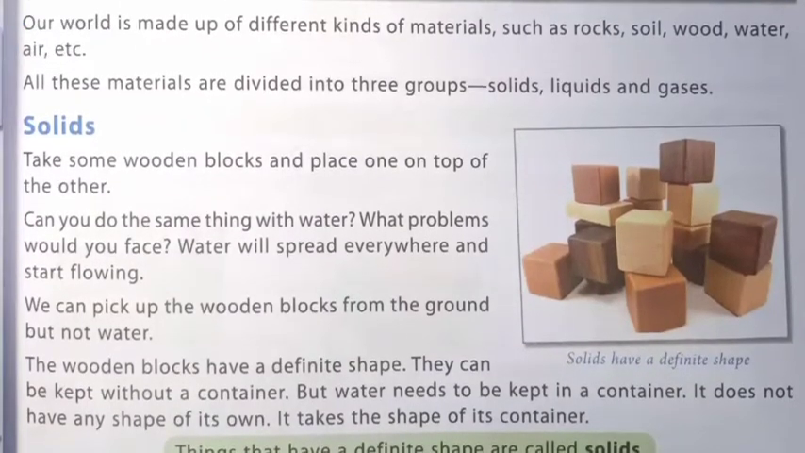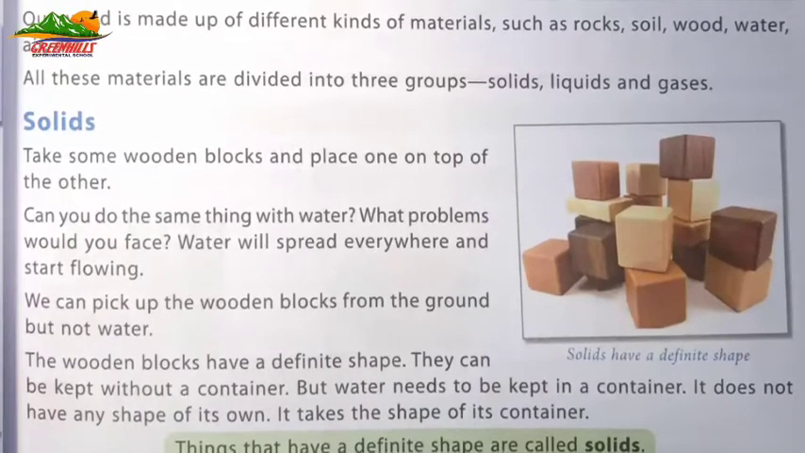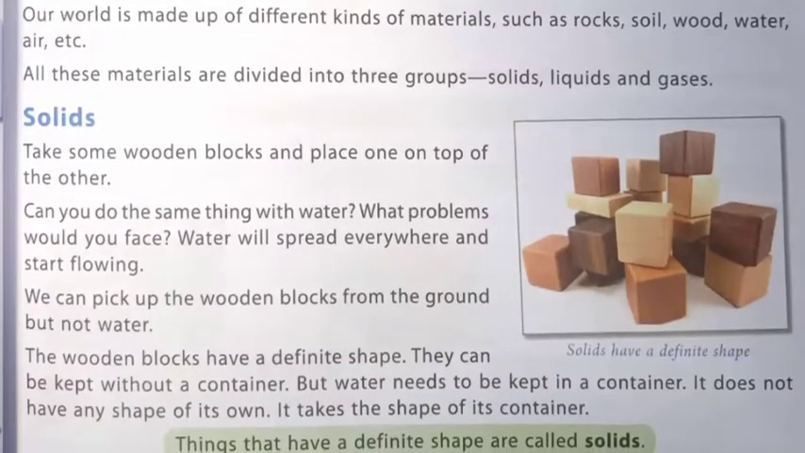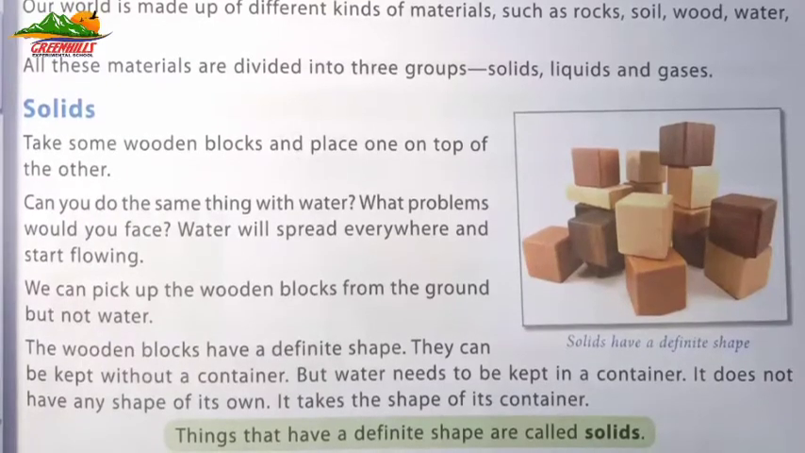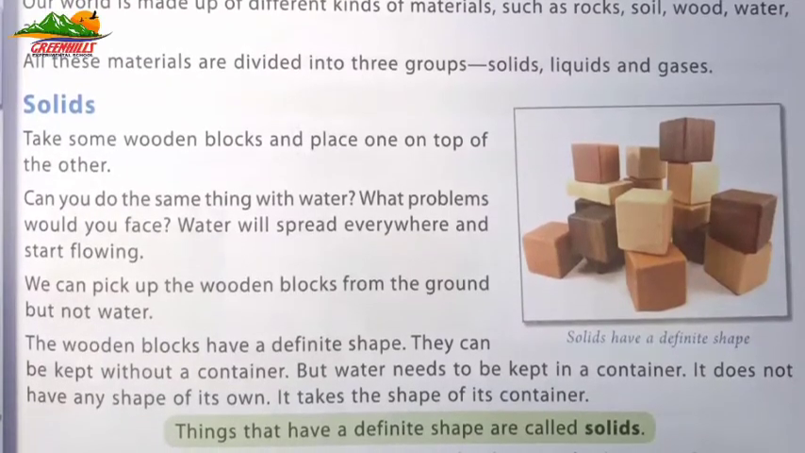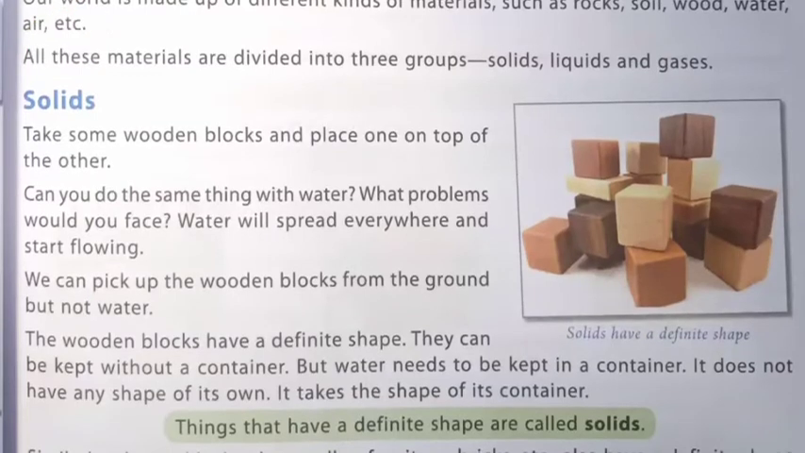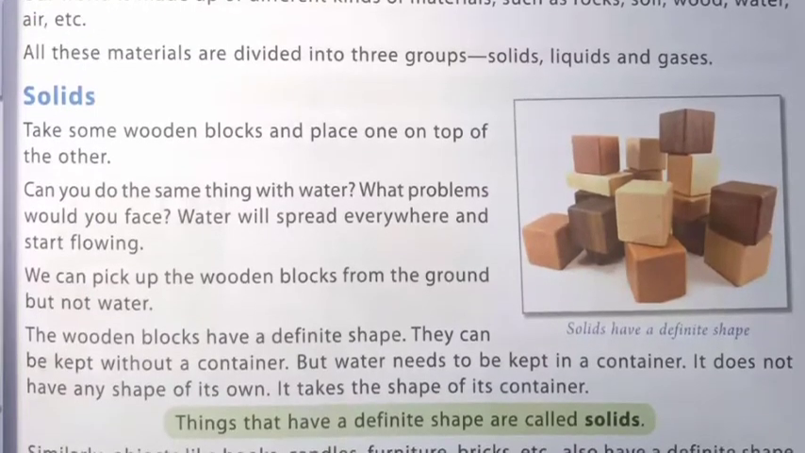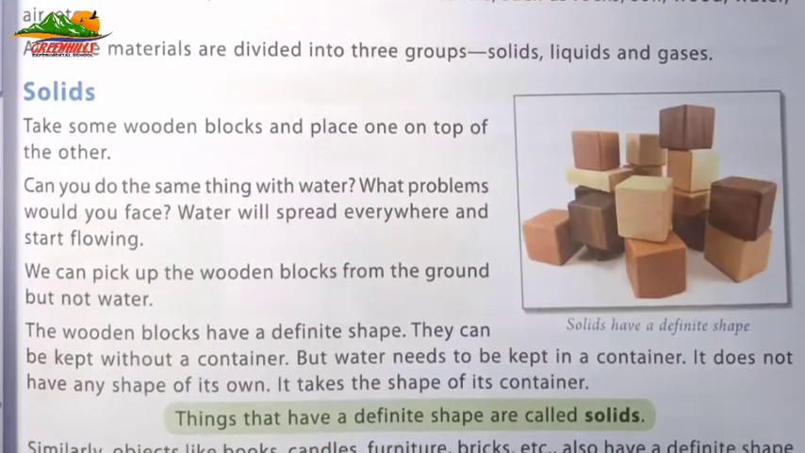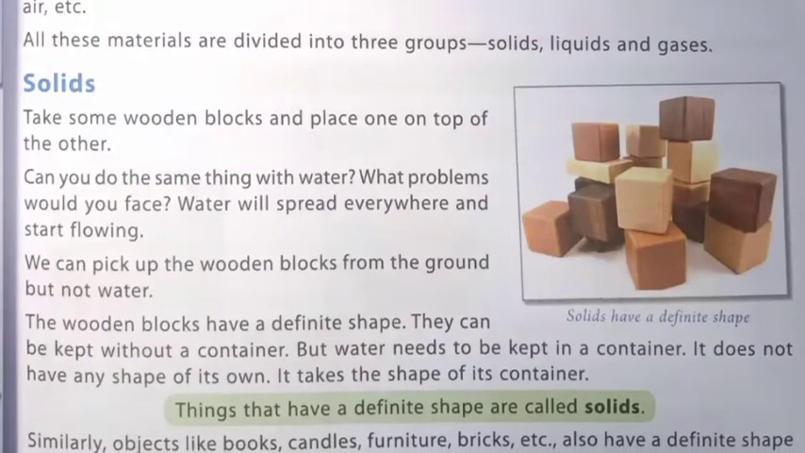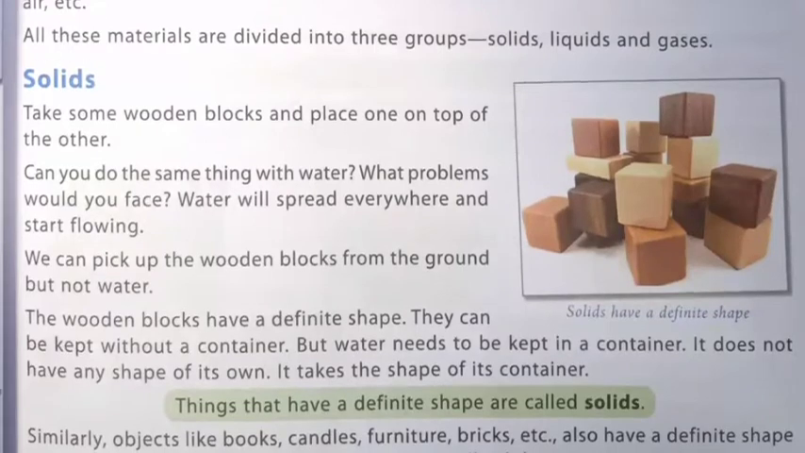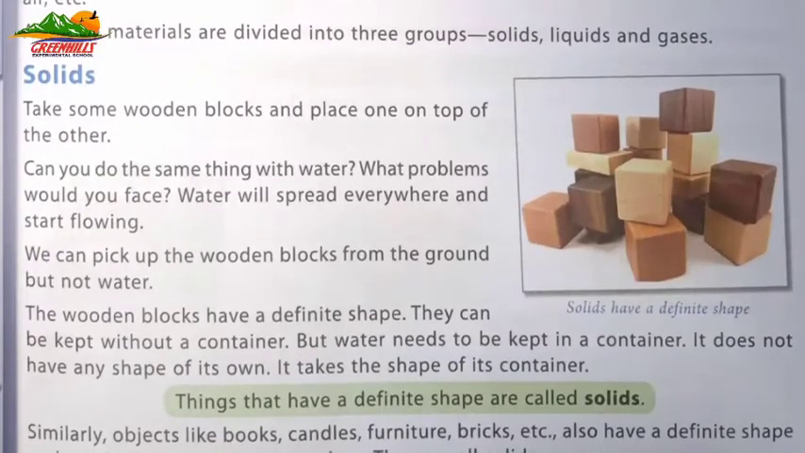Can you do the same thing with water? What problems would you face? Water will spread everywhere and start flowing. You can pick up the wooden blocks from the ground, but not water. The wooden blocks have a definite shape. They can be kept without a container, but water needs to be kept in a container.